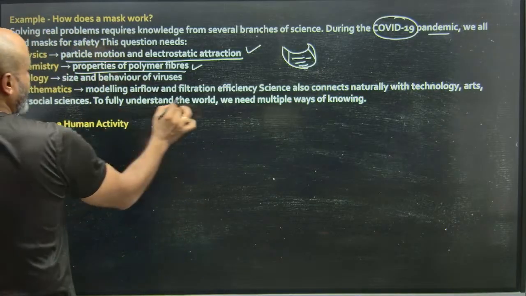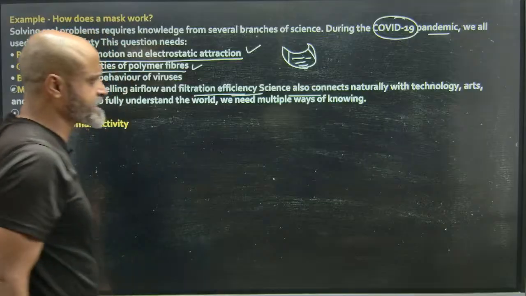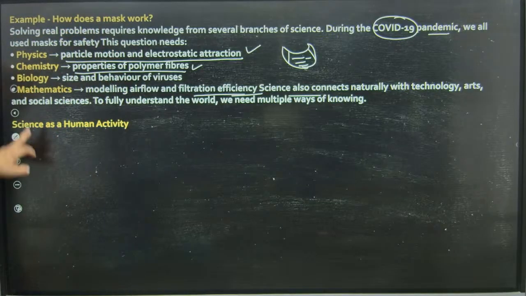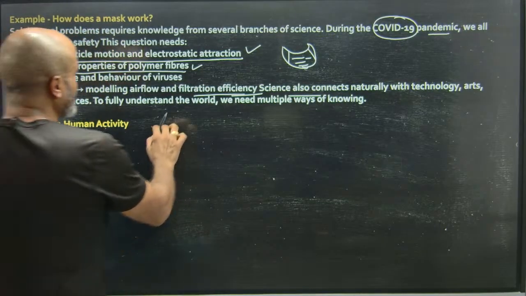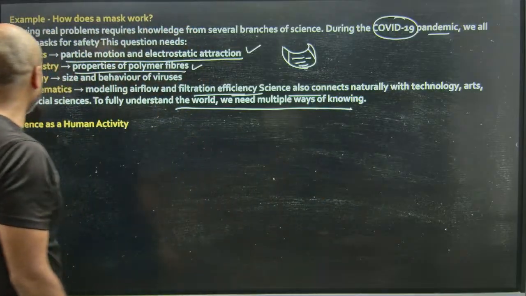Modeling airflow and filtration efficiency. Science also connects naturally with technology, arts and social sciences. To fully understand the world, we need multiple ways of knowing.